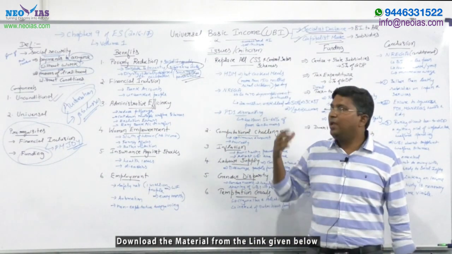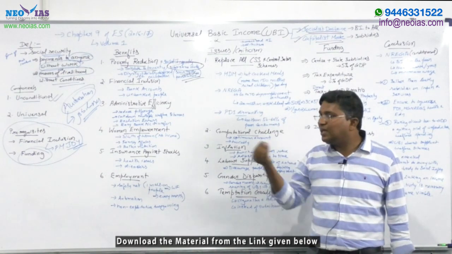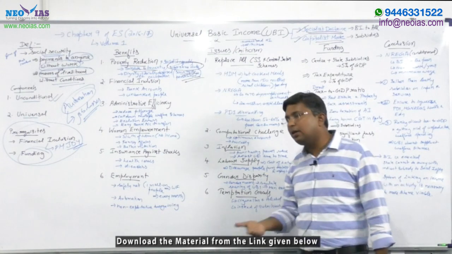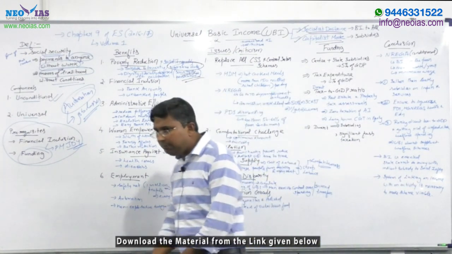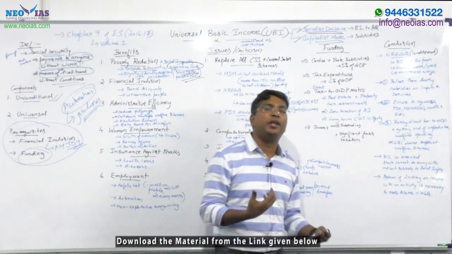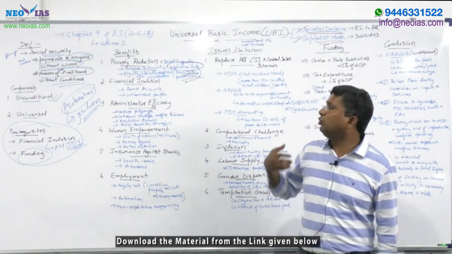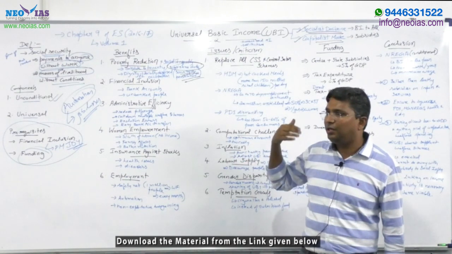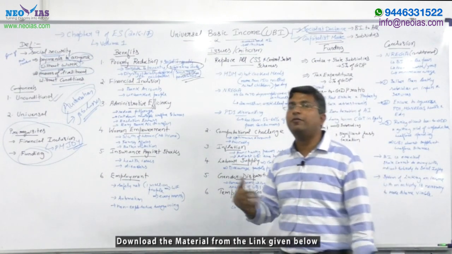By giving the weaker sections who do scavenging and other low work that affects the dignity of an individual, universal basic income can help them say no to these types of jobs.